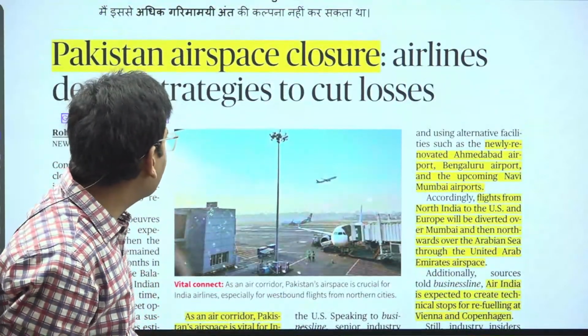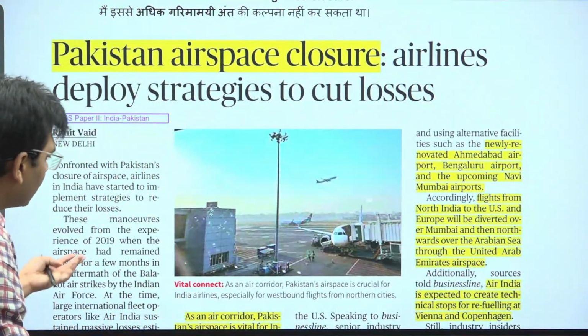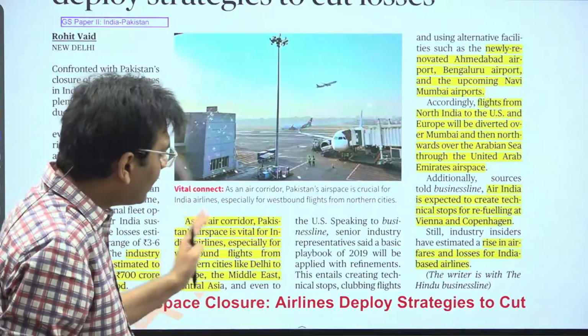Further, the next news is talking about the Pakistan airspace closure, how it is going to impact, and what steps India is taking.